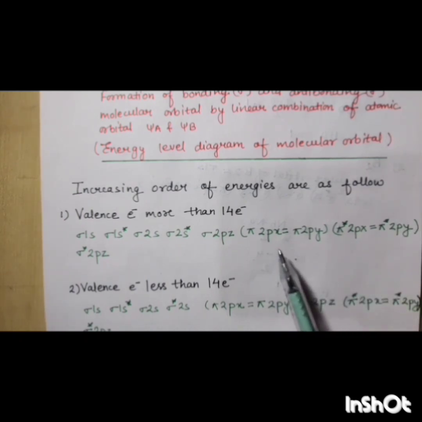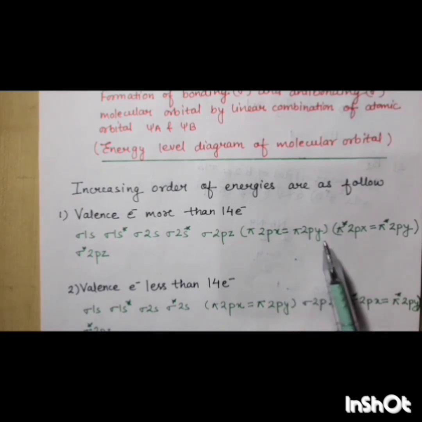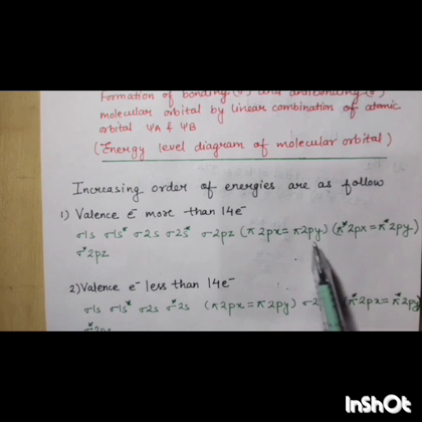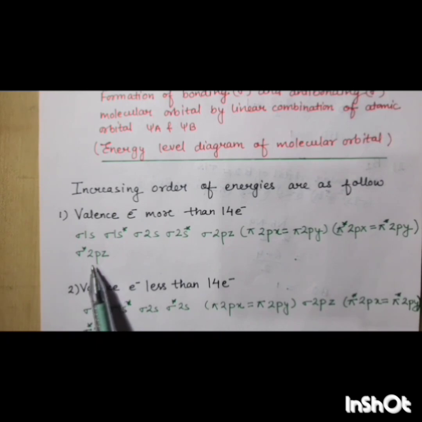The equal signs indicate that both orbitals have the same energy. Then next is the anti-bonding orbital, sigma star 2pz.